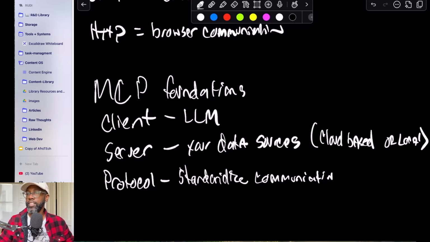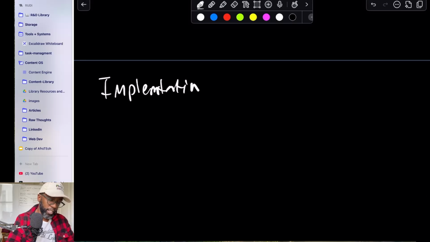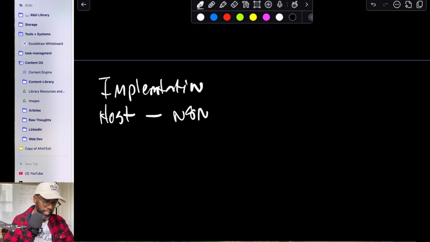And there's a couple ways you can do this for implementation. What does practical implementation look like? Pardon my spelling, I'm not using Grammarly, so my spelling might be pretty bad here. You can host it on something like N8N, or you can do it in Railway or Vercel.